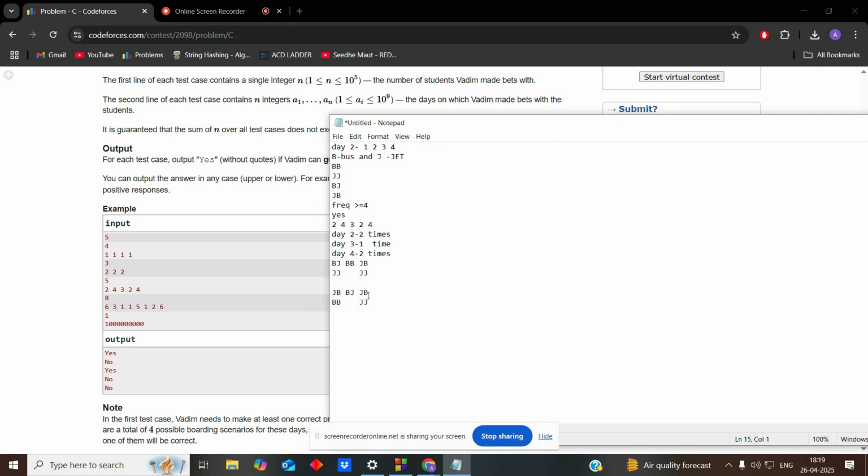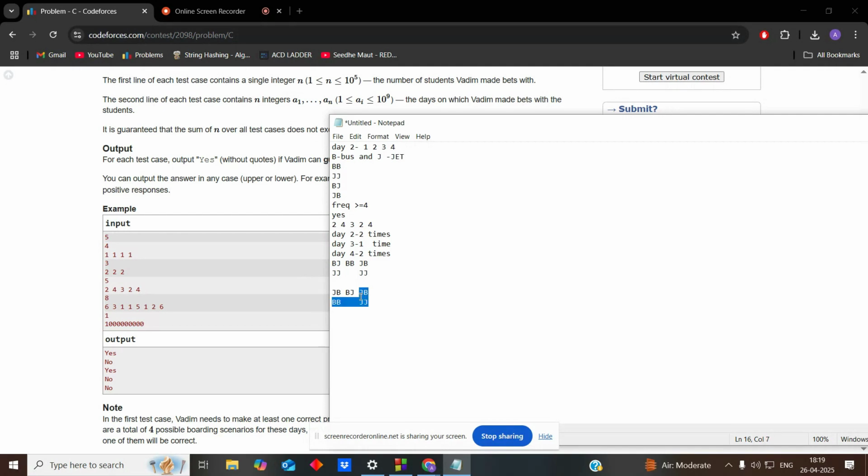So we won easily. How did we win? If you go more in depth, what we did is we maintained the last day the same, and if we are not winning, then on the next day it should be the opposite of that. So it would be either bb or bj, but we have used bb here. And if we still didn't win, that means that here it was bj. And if here it was bj, the next day should be predicted as jb or jj, because we can do two predictions on the next day. So we got the answer jj and jb.